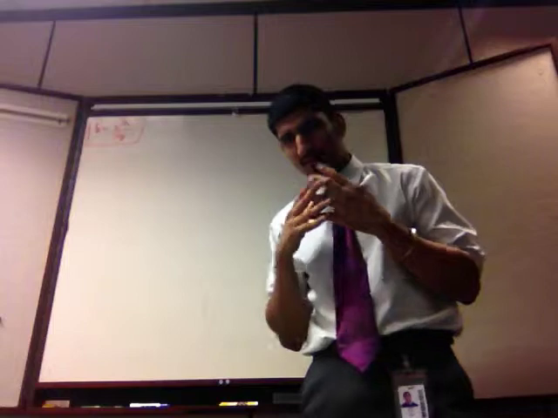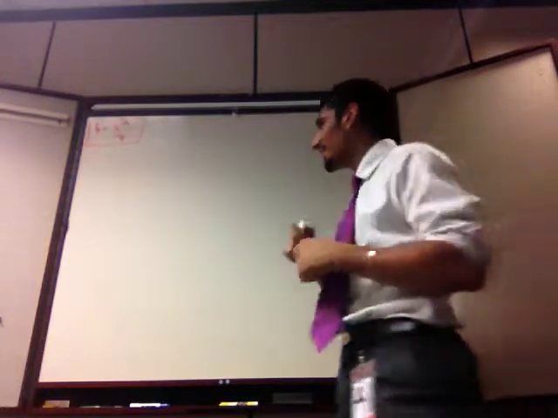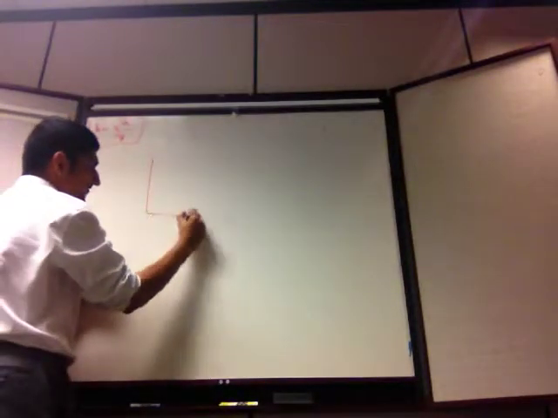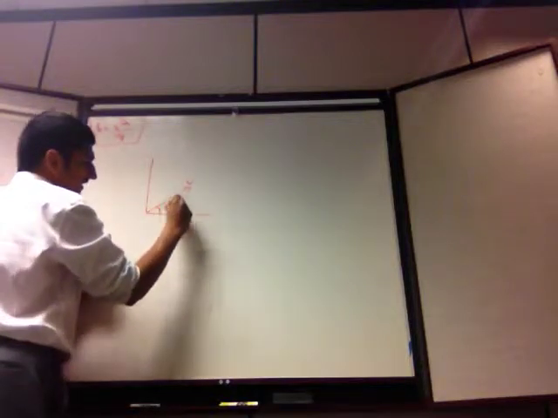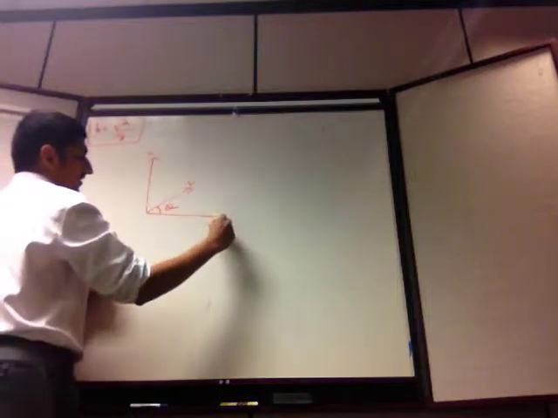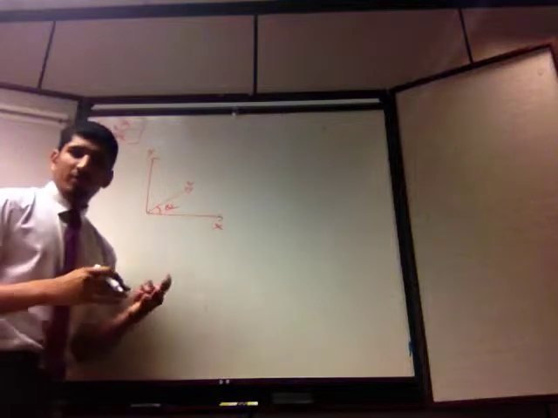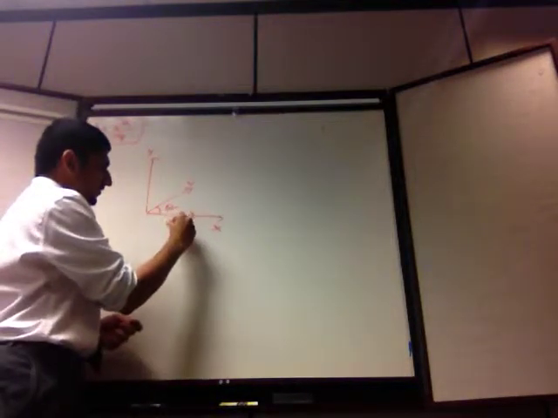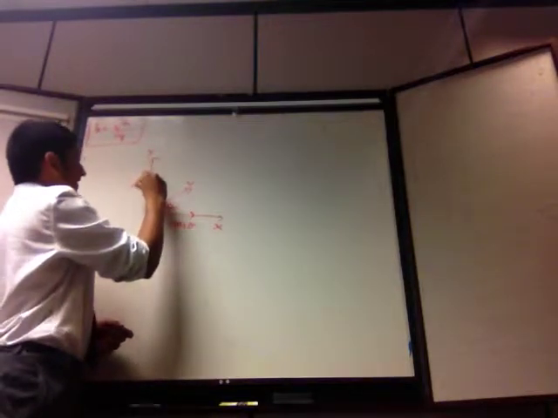So now clearly, to get a horizontal distance, we want to throw the projectile at some angle theta. In other words, we're still going to project it at its maximum velocity v, right? But it's going to be at some angle theta with respect to the x and y axes. So we're going to break the velocity down into components. We have the horizontal component, which is v cos theta, and the vertical component, which is v sin theta.